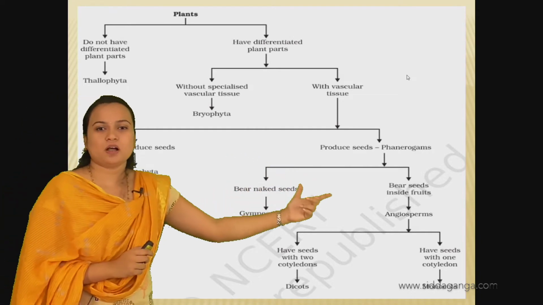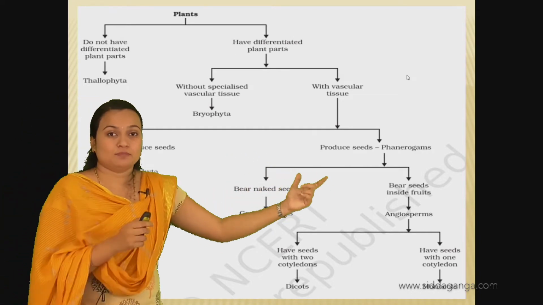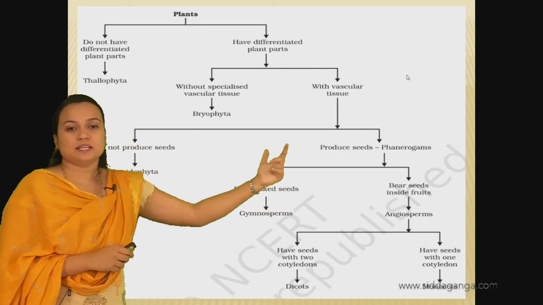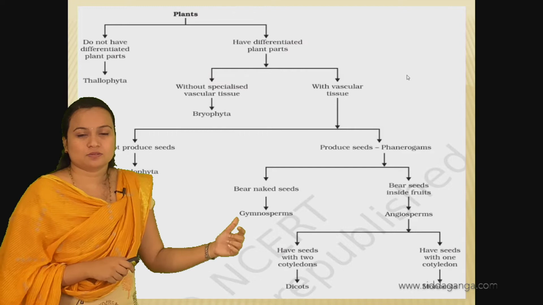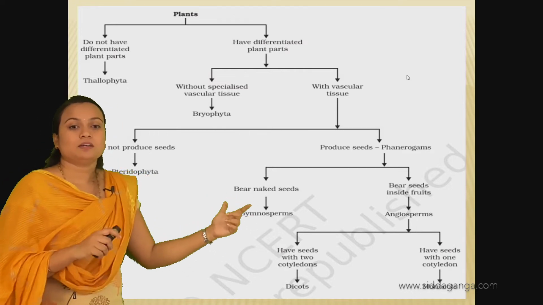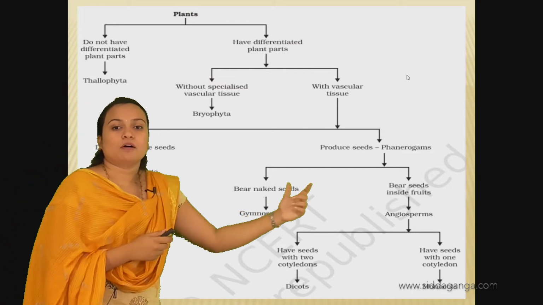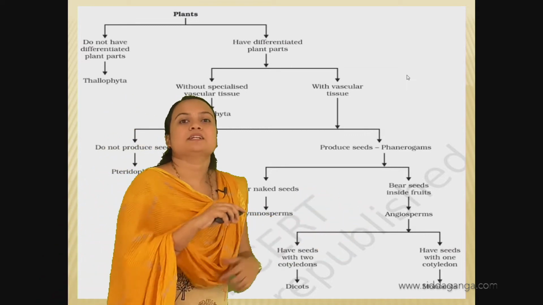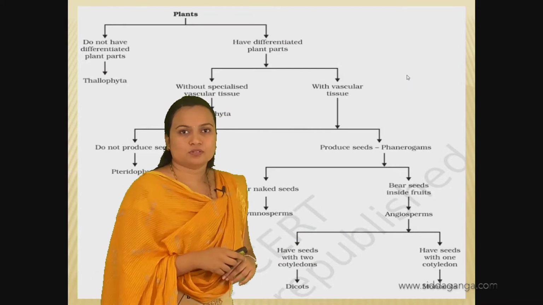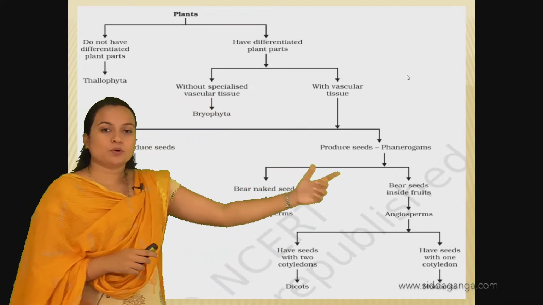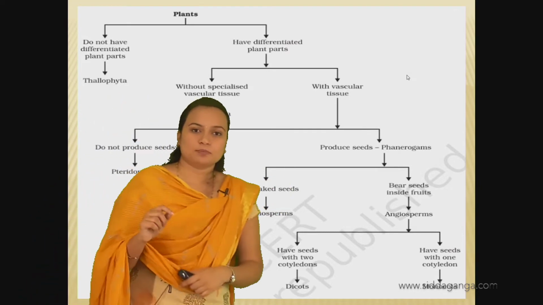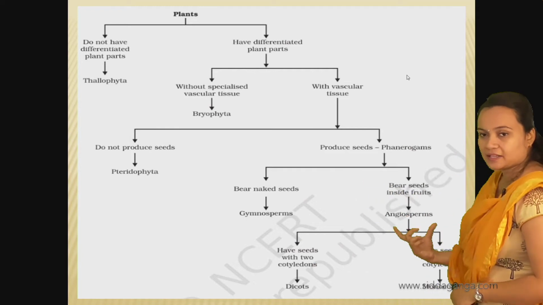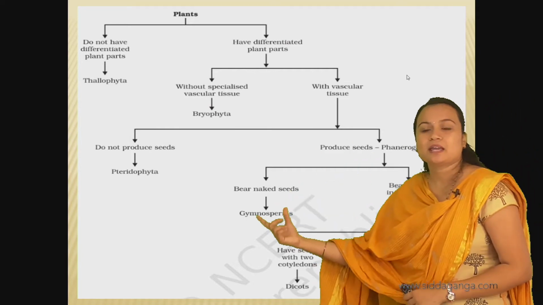Later, coming to the seed plants, the plants which produce seeds, we further notice whether they bear naked seeds or seeds inside fruits.